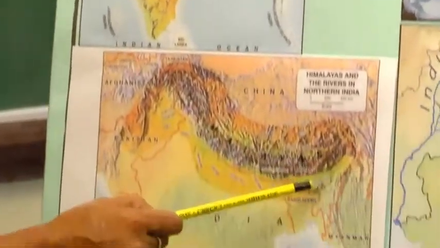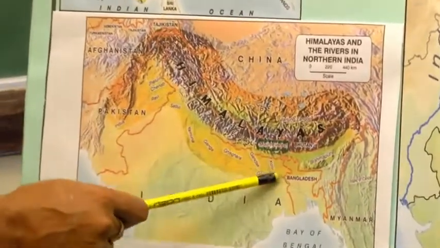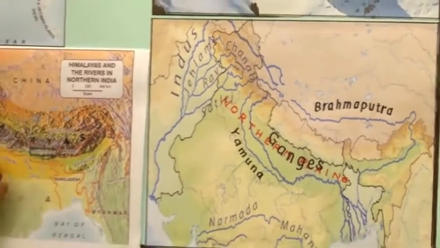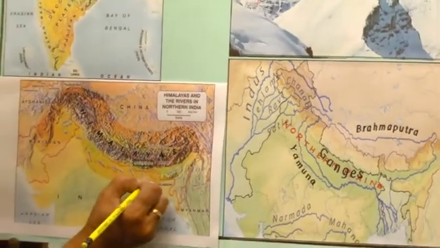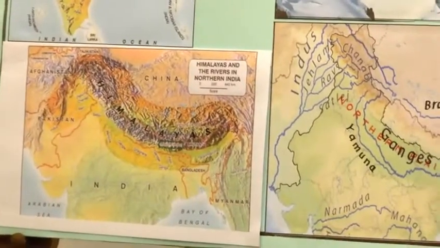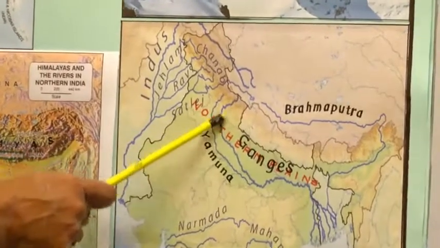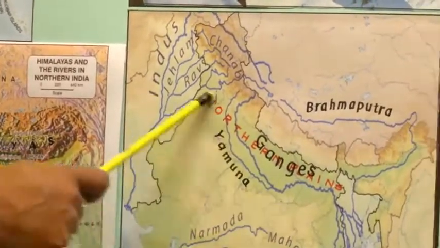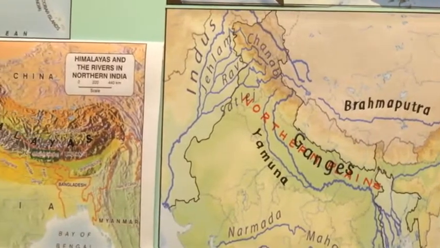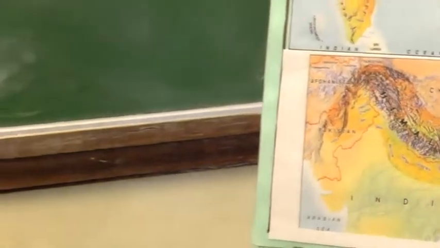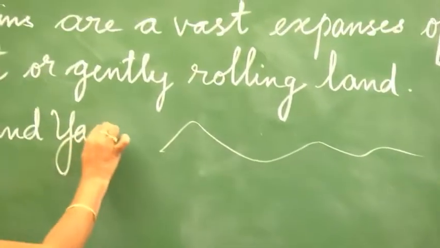Below the Terai region are the plain lands, and we call them the northern plains. Northern plains are the Gangetic plains where the Ganga and Yamuna flow. Which rivers flow here, children? The Ganga and Yamuna rivers flow here.